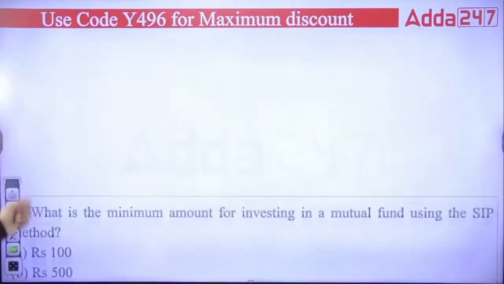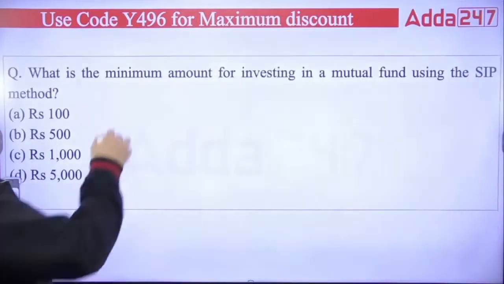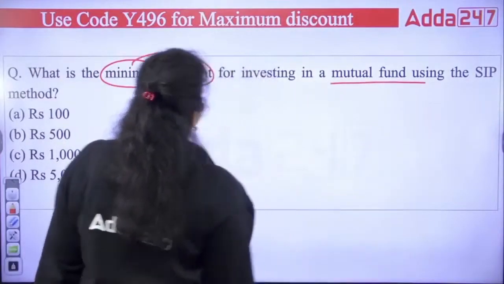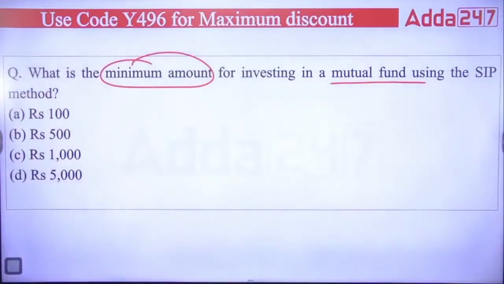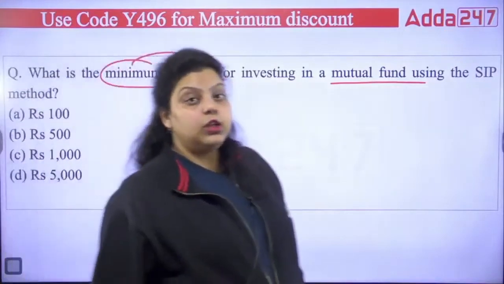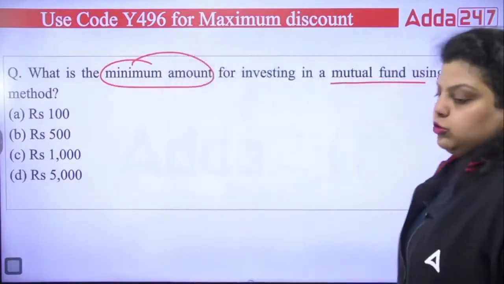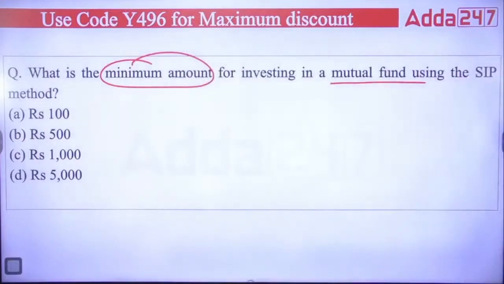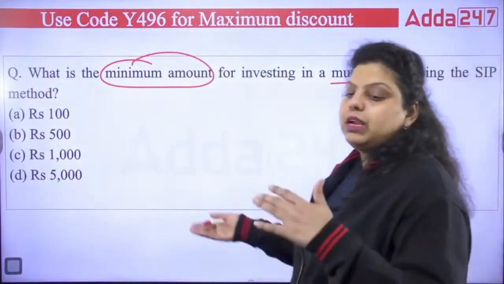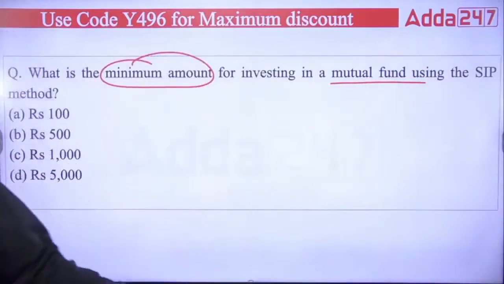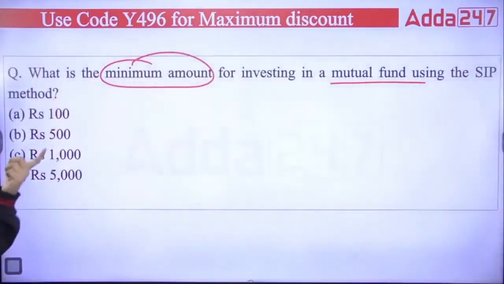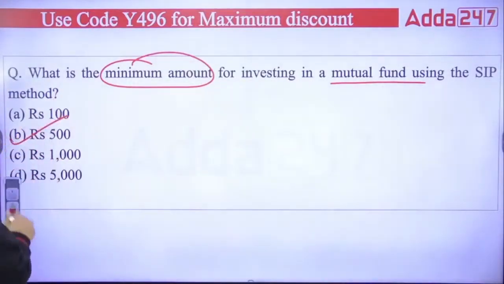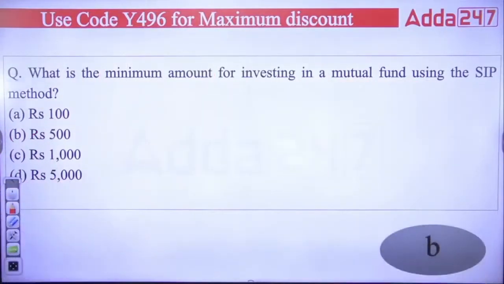Next question: what is the minimum amount for investing in a mutual fund using the SIP method, systematic investment plan? Let's say I want to start investing, and I go for the SIP. What is the minimum investment allowed to me? The right answer is 500 rupees. I can start an SIP with a minimum of 500 and after that it depends on me. So the right answer is B.